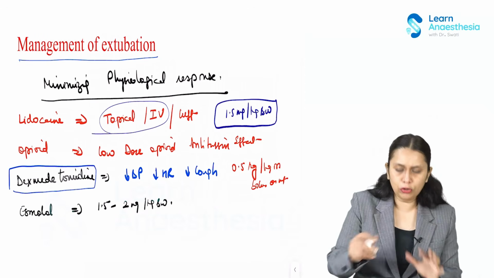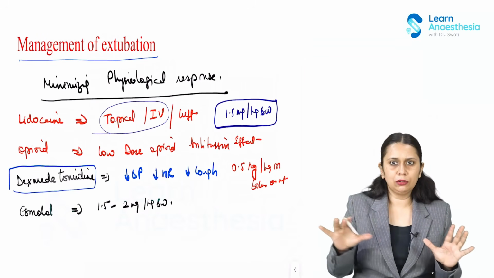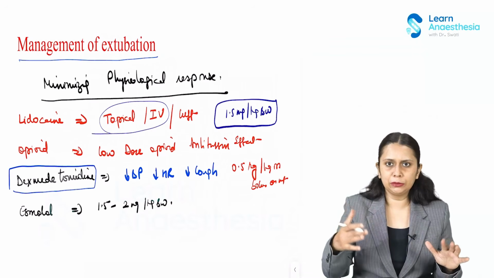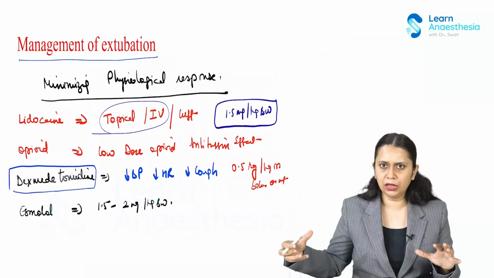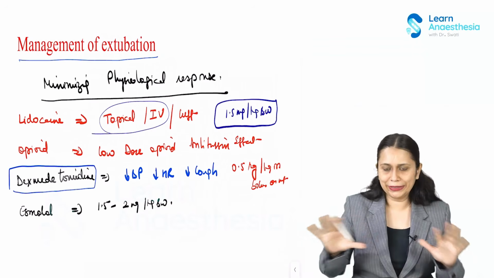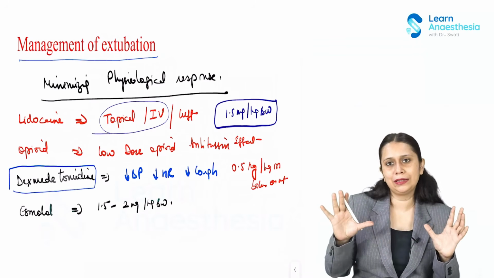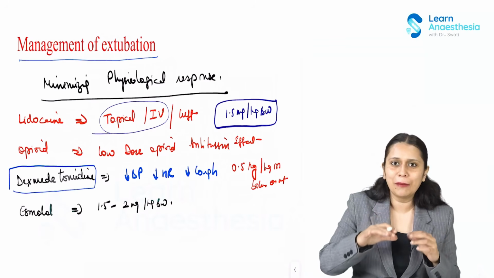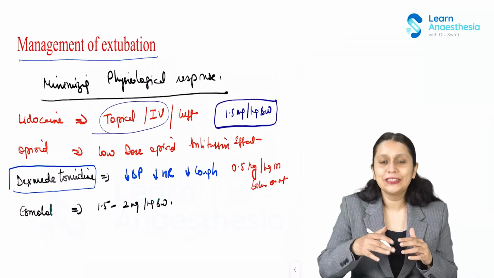Then we can go for the no touch technique. I will not stimulate the airway. I will let the patient breathe and gently remove the ET tube. That's a very good technique in a silent room, where you extubate without stimulating the patient.